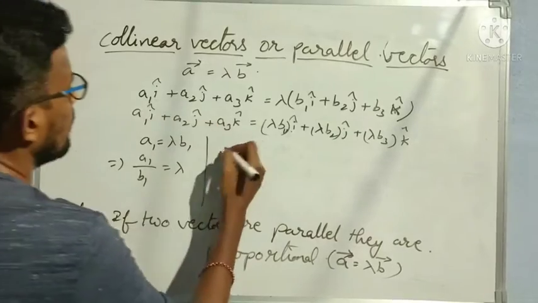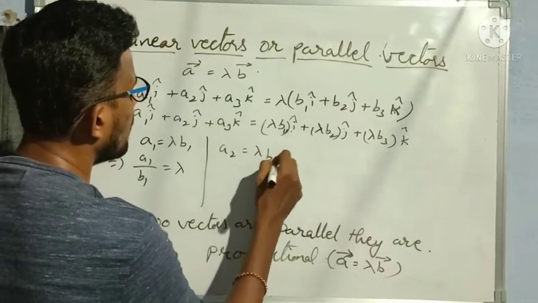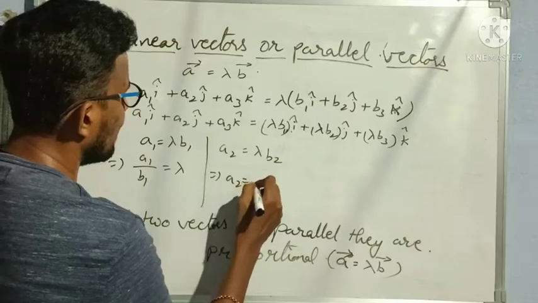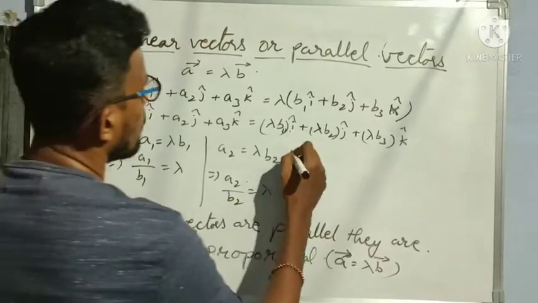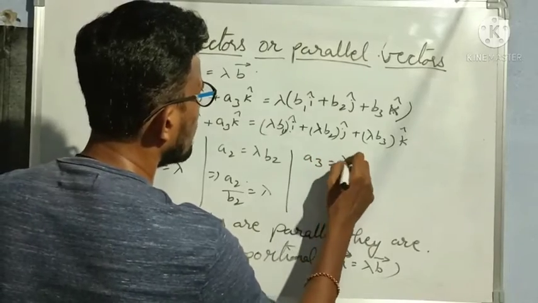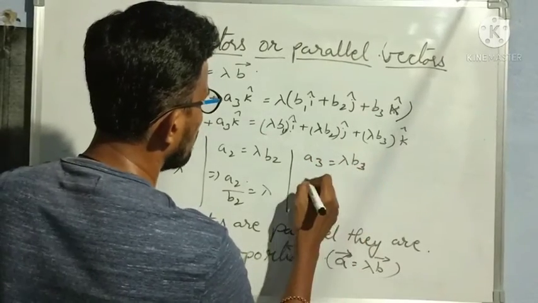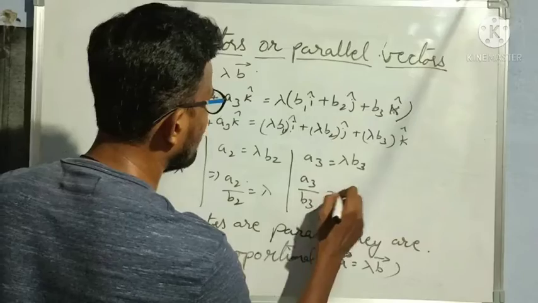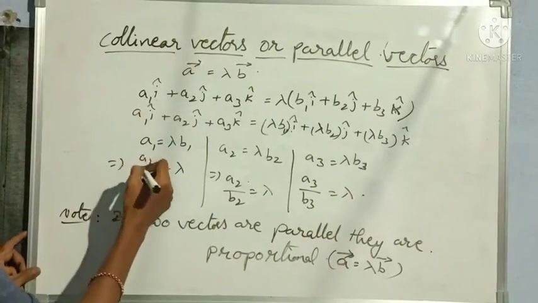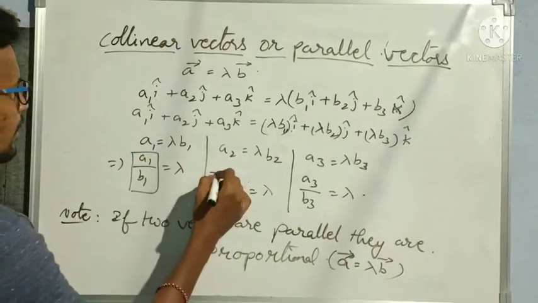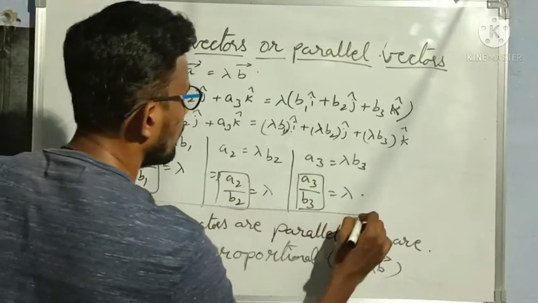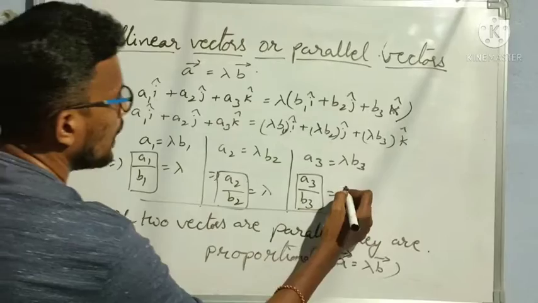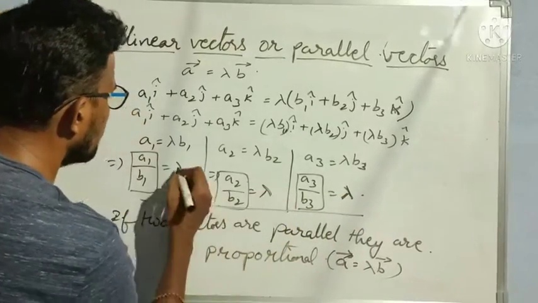In the same way, a2 is equal to lambda b2. This implies a2 by b2 is equal to lambda. Yes, in the same way, a3 is equal to lambda b3, so a3 by b3 is equal to lambda. So every ratio, that is a1 by b1, a2 by b2 and a3 by b3, all three ratios are equal to some constant, that is lambda, right?